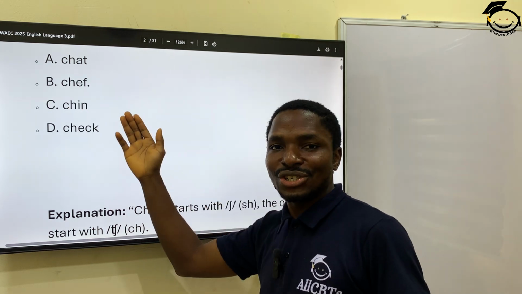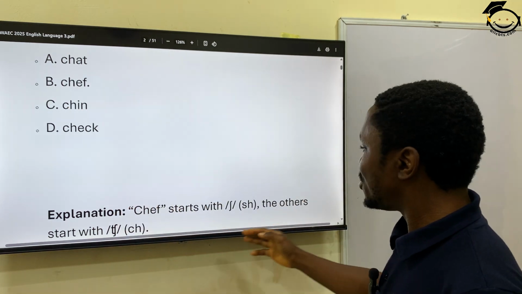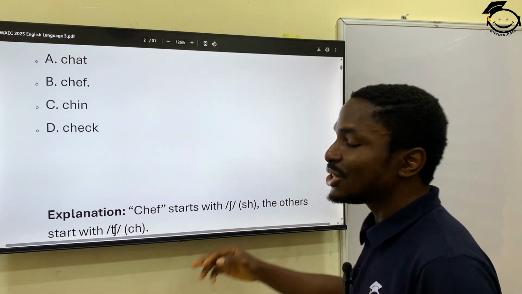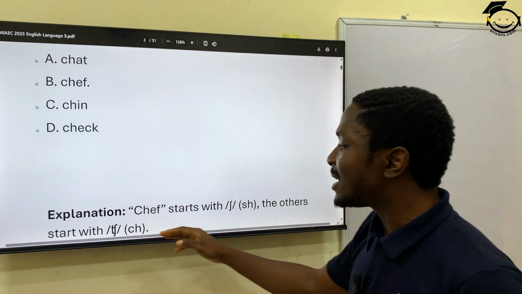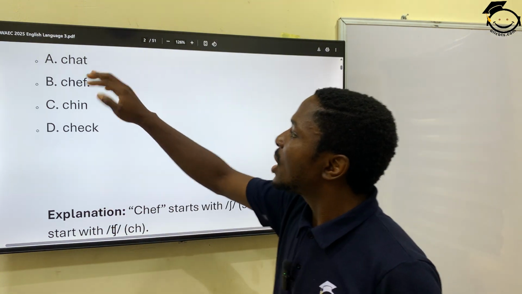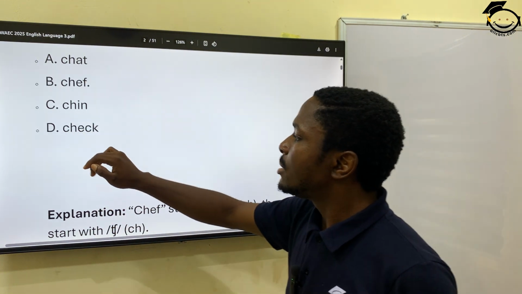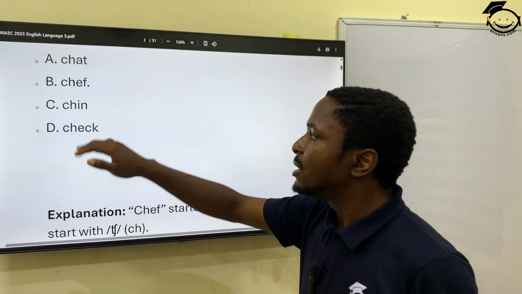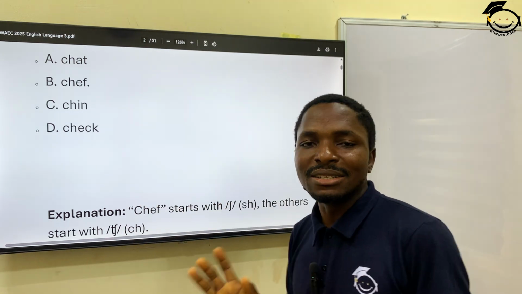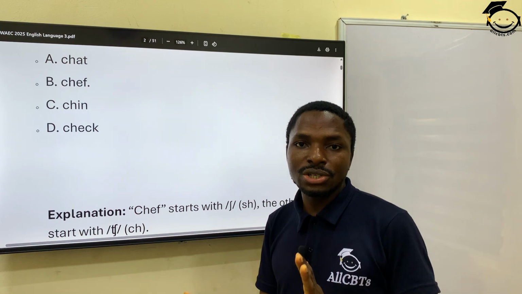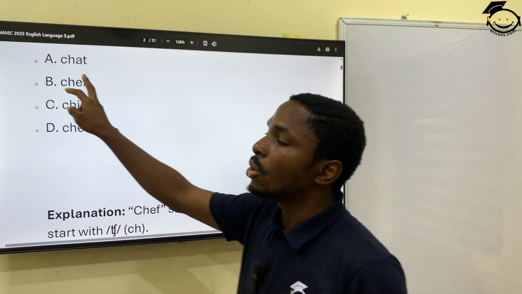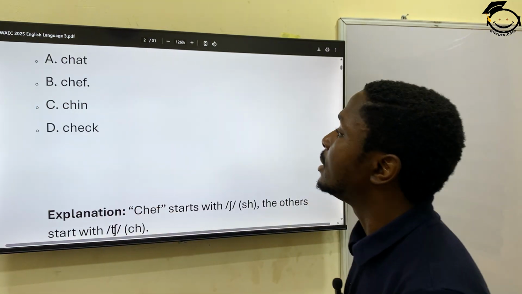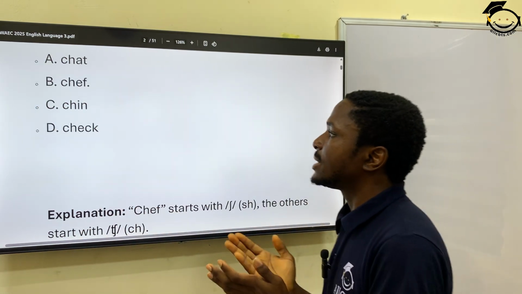Now I made a little option there for you. You see, chef starts with the sh sound, while the others, chat, chin, check, start with the ch sound. Then let's look at chef. You see that it has a different sound. So that's a sh sound. So this is the odd one in the question. So the answer is B.